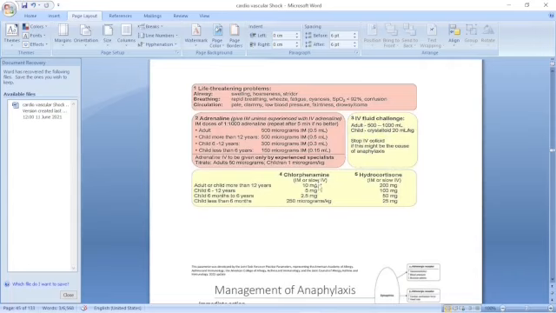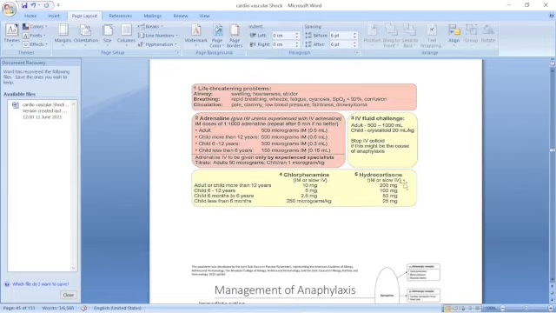Then chlorpheniramine, that is an antihistaminic. The dose: adult 10 milligrams, child 6 to 12 years 5 milligrams, below 6 years 2.5 milligrams, and child less than 6 months 250 micrograms per kilogram of body weight. And hydrocortisone. So three are the emergency key drugs: adrenaline, the antihistaminic, and hydrocortisone, that is the steroid.